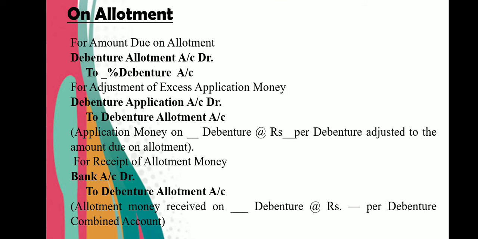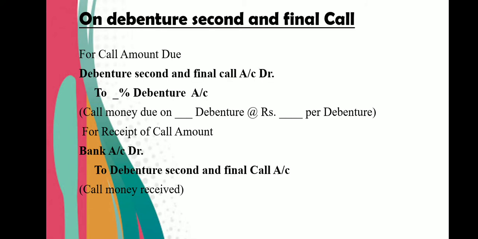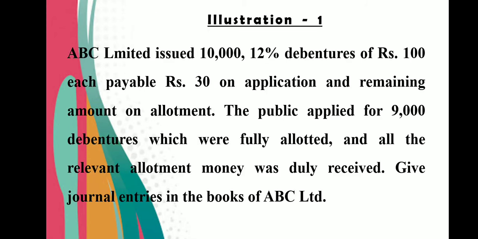On allotment, first the due entry and then the receipt. So debenture allotment account debit to so and so percentage debenture account. This is the due entry. Then we receive allotment money. So entry would be bank account debit to debenture allotment account. So due and receipt. Similarly, on first call, due entry, then receipt entry. Likewise, second and final call, first due entry and receipt of money. So in this way, there is a combination of two entries. So these are the journal entries we pass when the debentures are issued at par.